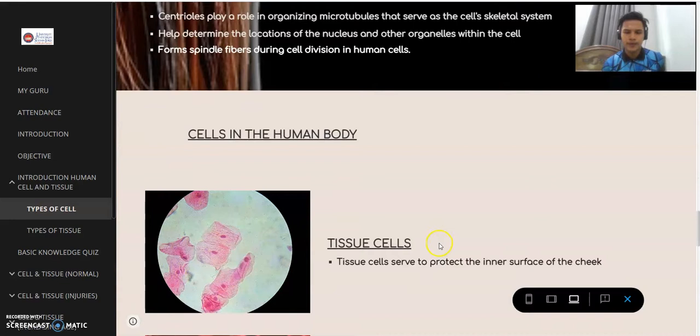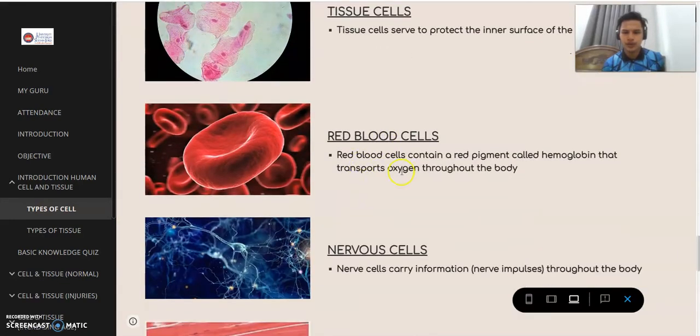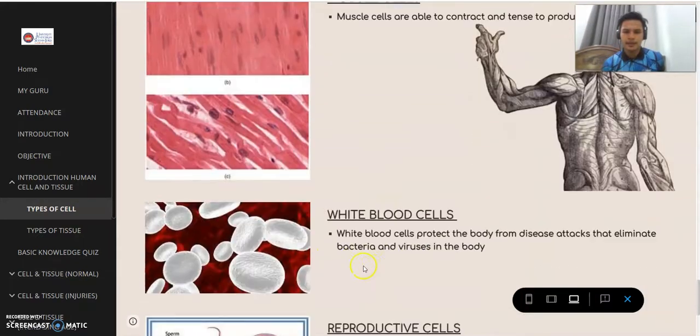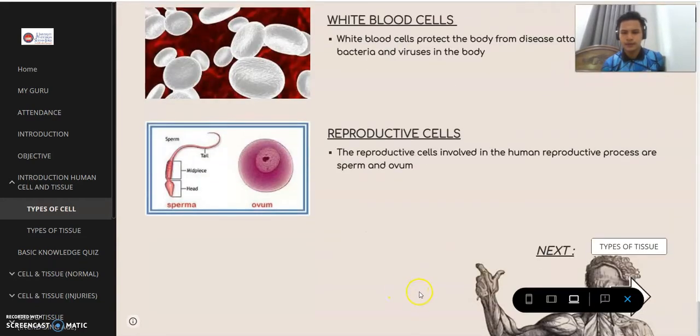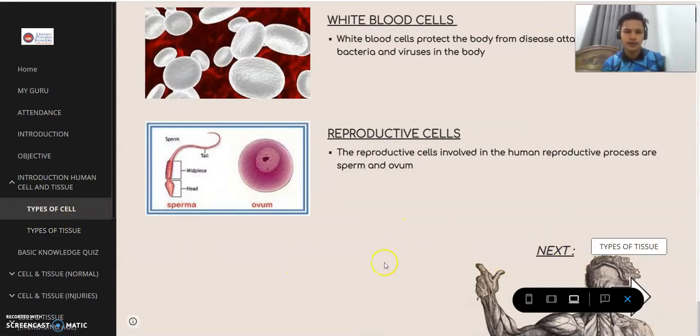At the bottom of the page, we have cells in the human body: number 1 tissue cell, number 2 red blood cell, number 3 nervous cell, number 4 muscle cell, number 5 white blood cell, and the last one is reproductive cell. Students can choose whether to click at the right of the page, which is here, or at the left of the page, which is here. It's the same, so the student just has to choose where they are comfortable.